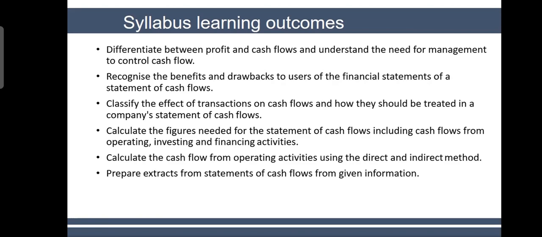So profit, which comes from the income statement, is quite subjective. It is an opinion. You prepare an income statement, and I also prepare an income statement for the same company. It is possible that we come up with different numbers if we make different assumptions, or if our accounting policies are different. But cash is a fact. If it is $100,000 on the table, everybody will count it as 100,000. Nobody will make it 99.